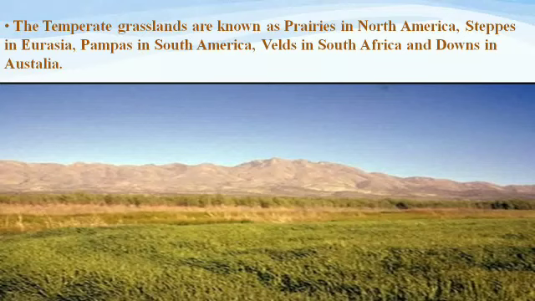Now the temperate grasslands are known as prairies. Means the quality is the same but the names are different in different areas. These grasslands are known as prairies in North America, whereas in Eurasia they are known as steppes, in South America as pampas, in South Africa they are known as velds, and in Australia this particular grassland is known as downs.